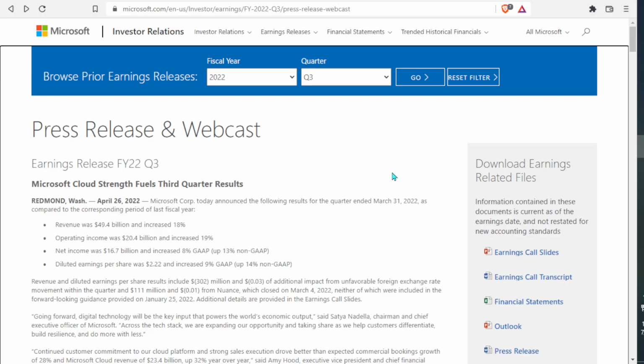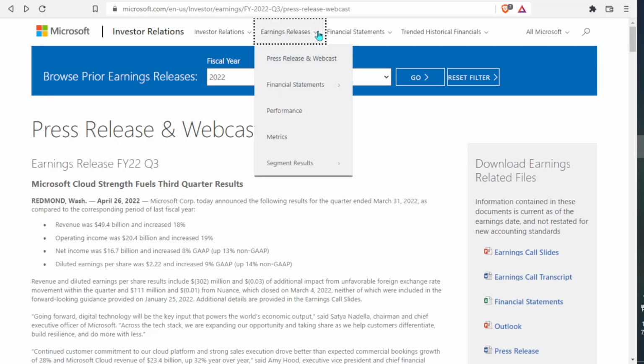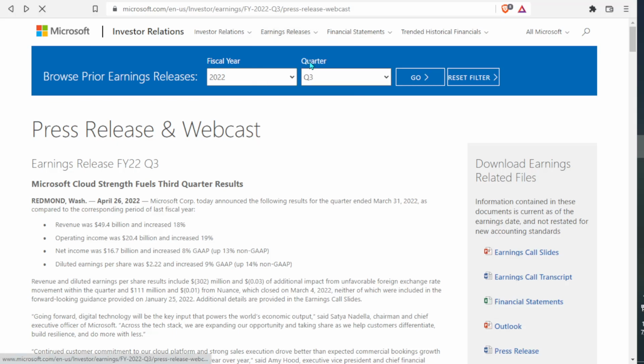Now, going right into it. So, when we're looking at earnings and when they do drop, where we're going to want to go is the Microsoft Investor Relations page. We're going to want to go on earnings releases. From here, we're going to do press release and webcast. And that takes us to this page right here.